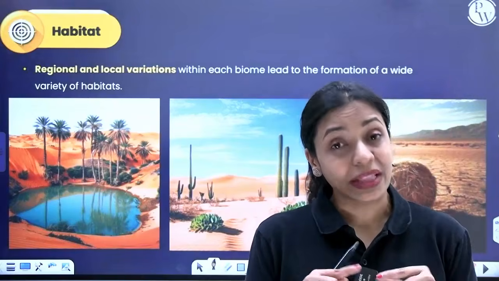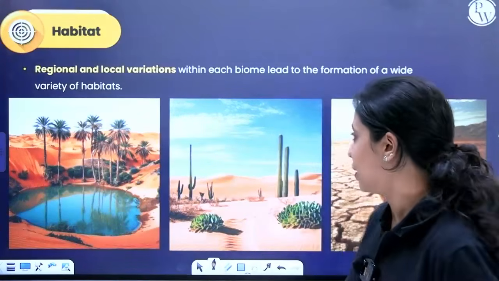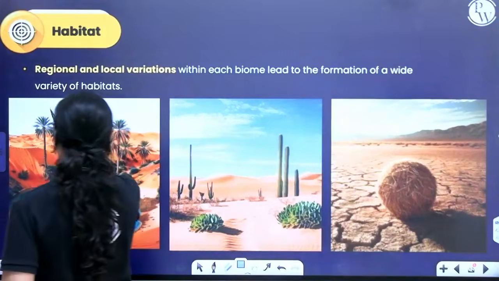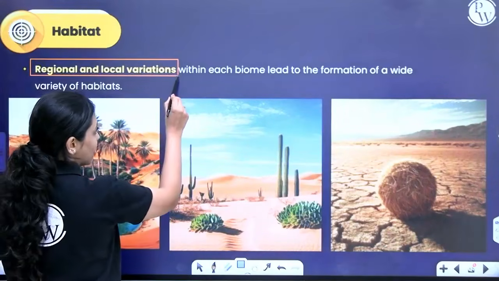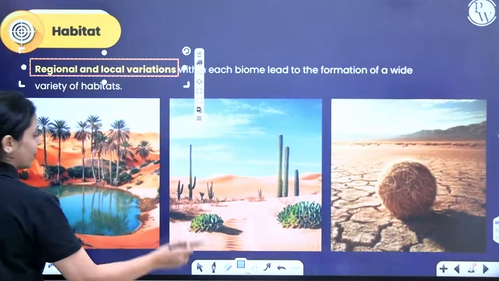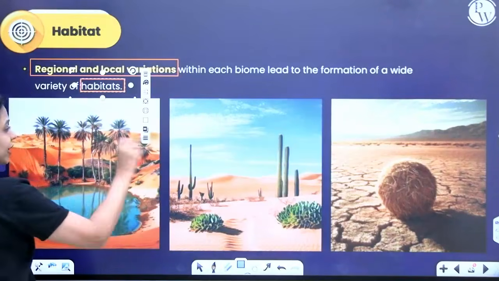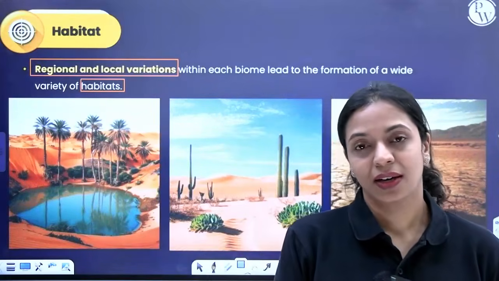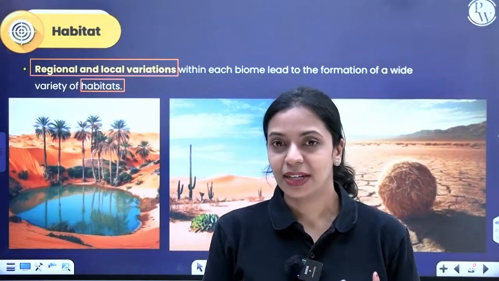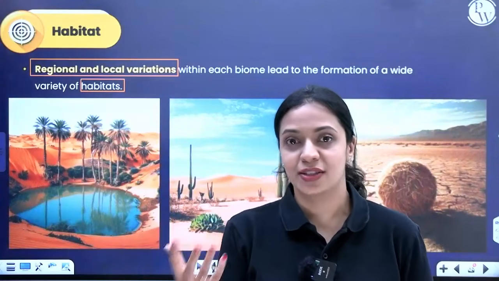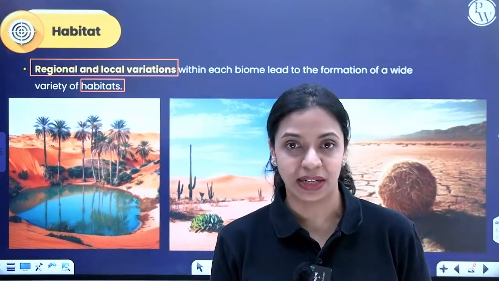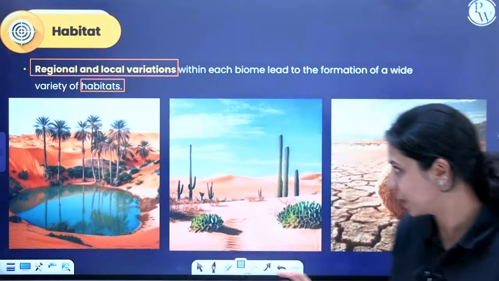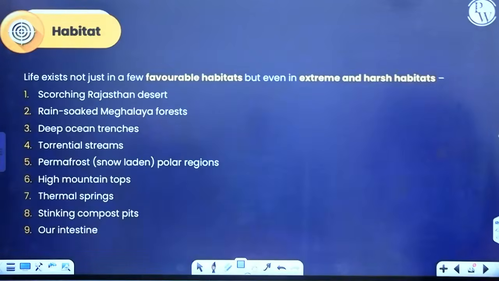Okay. So within a biome, there will be regional as well as local variations. That leads to the formation of a wide variety of habitats. Within each biome, you have a wide variety of habitats. Okay. So habitat is basically the address of an organism. Where does an organism live? That is its habitat. Okay.